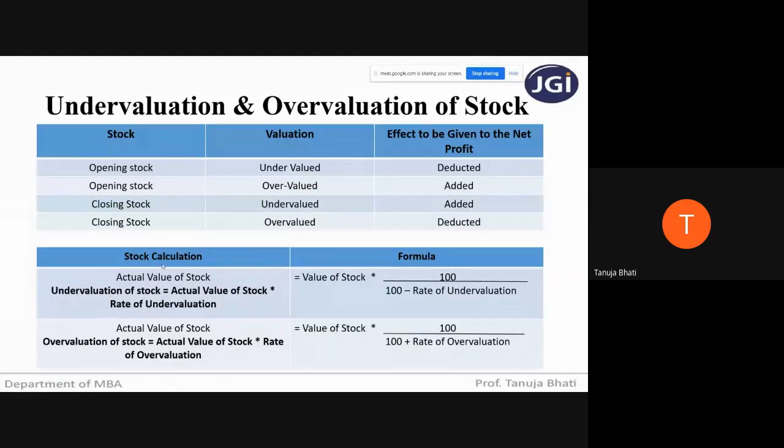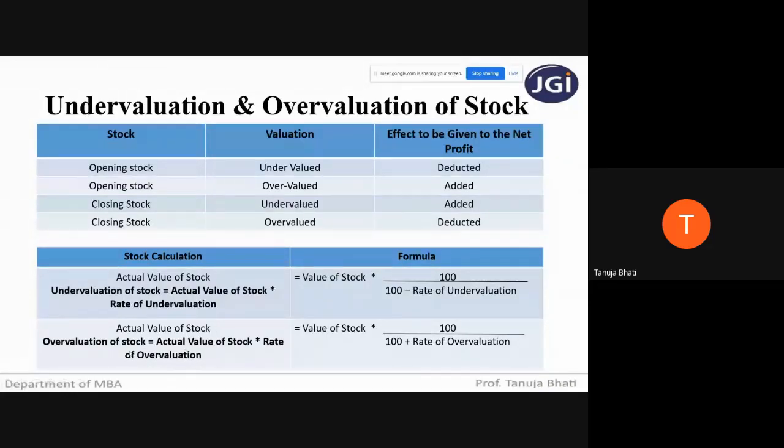So students, this is the formula which you have to use in order to know the actual value of the stock. Suppose they are given just that the stock is 9,000 rupees, and it is overvalued by 10%. How will you know the actual value of the stock? Use this formula of overvaluation, and you will get the actual value of stock. To the actual value of stock, you have to multiply the rate of overvaluation.